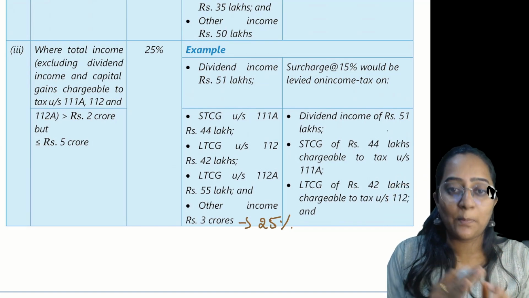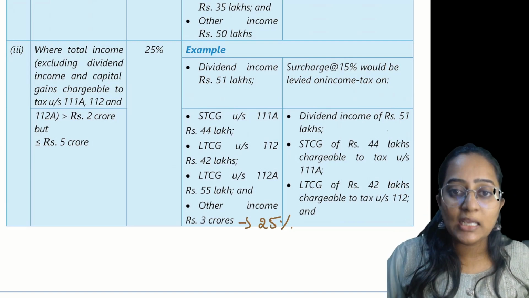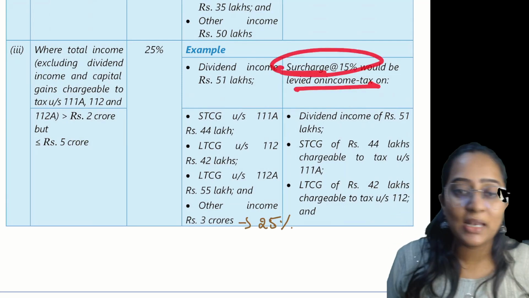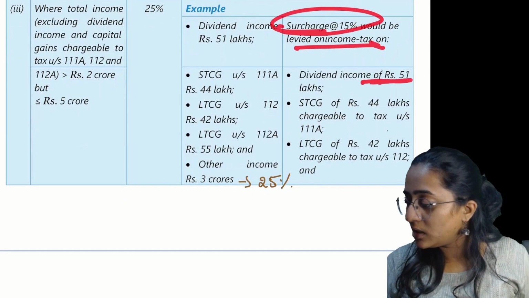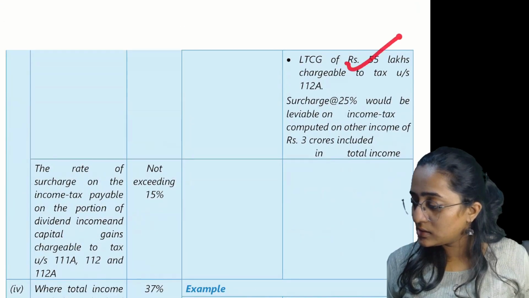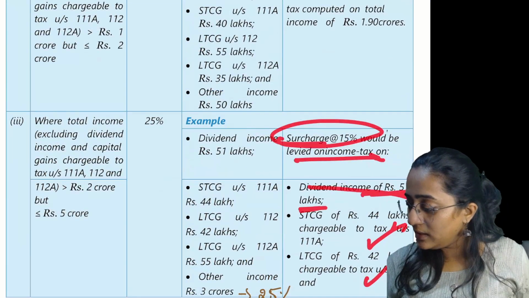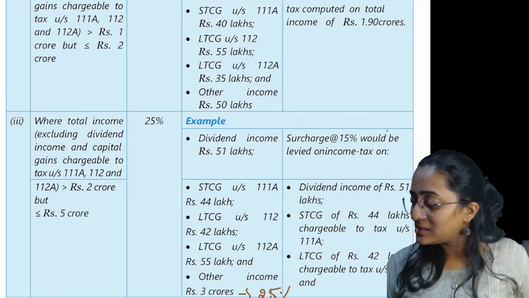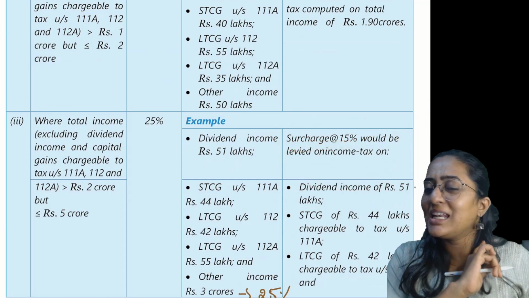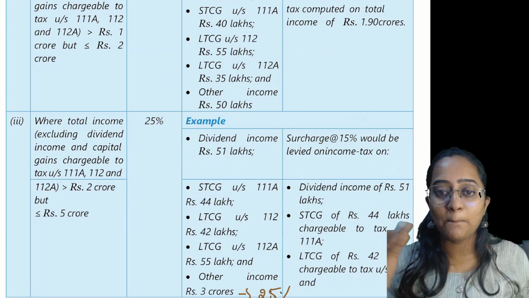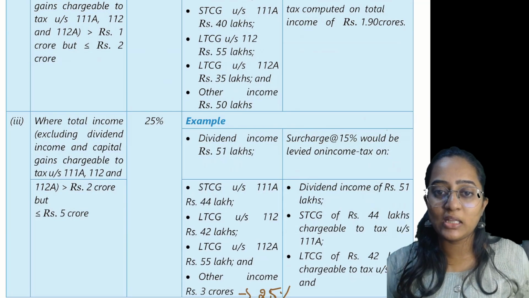The surcharge on the dividend and the capital gain can never exceed 15%. Surcharge of 15% would be levied on the income tax on dividend income of rupees 51 lakhs, short-term capital gain, and long-term capital gain. For all these points you are seeing here, the surcharge applicable would be 15%. It can never exceed 15%. Clear?